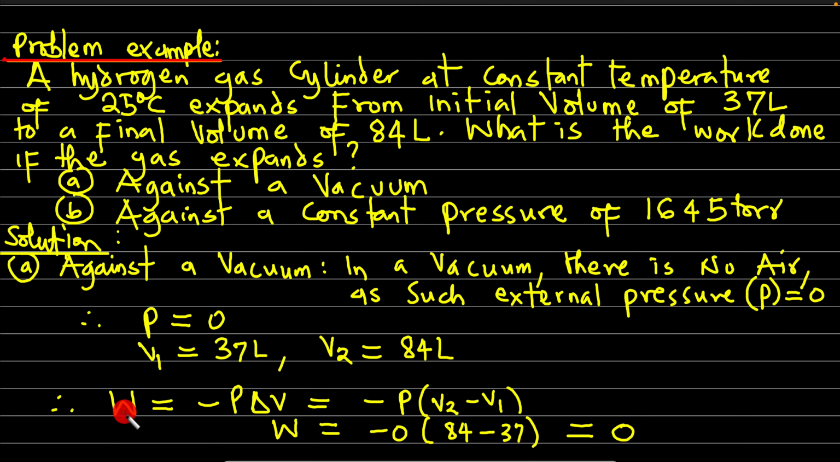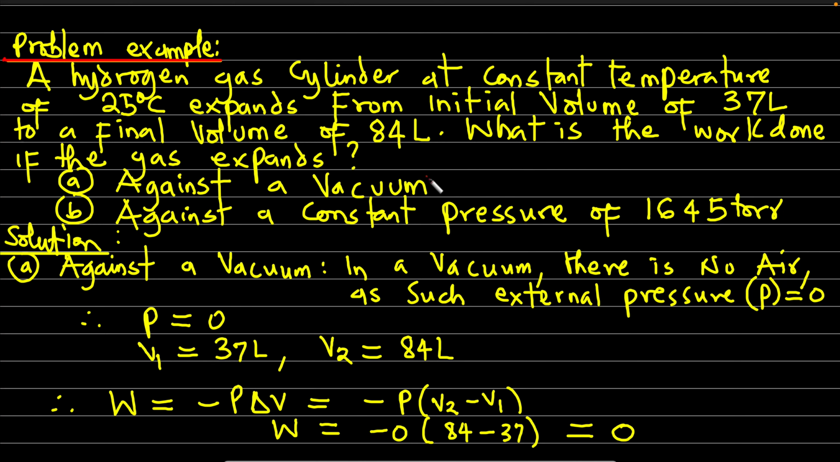If you apply this formula, W equals minus P change in V, our P is 0, so anywhere we see P, we put 0. Why are we putting 0 here? Because we're told that this expansion was carried out against a vacuum, so there is no pressure. If there is no pressure, there'll be no work. The volume times 0 is 0. So against a vacuum, work done is 0. Take note of this. Anytime you're asked to calculate work done against a vacuum, it is important to know that against a vacuum there is no pressure. As such, there will be no work done.